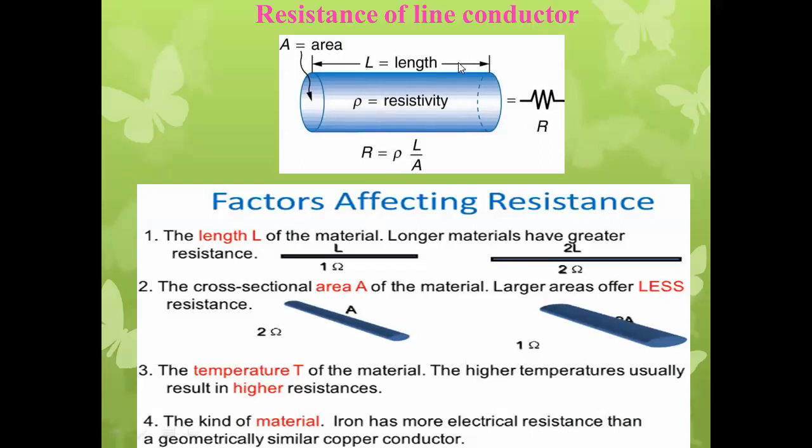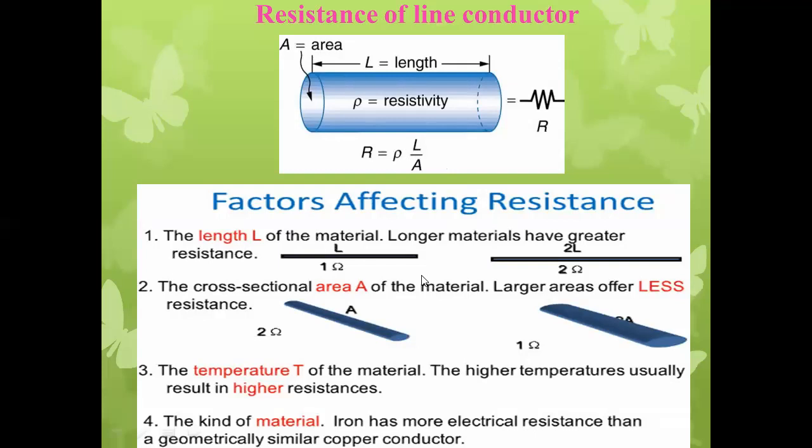Capital L is the length of the conductor, the area of cross section is denoted by capital A, and resistivity by rho. Another factor we forgot to mention is temperature. It will also affect the resistance of the conductor.